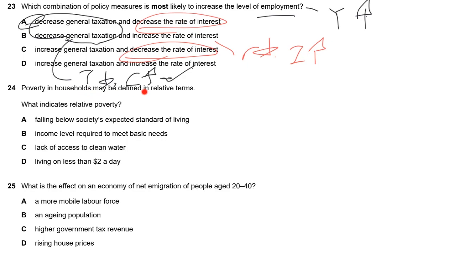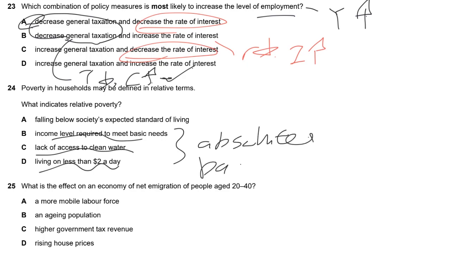MC question 24. Poverty. What is meant by relative poverty? It's all about in the relative sense, it's not about absolute. Say for example these, these are about absolute, about the basic need. Can the basic need be met? So this is the absolute one. So the answer goes to A.